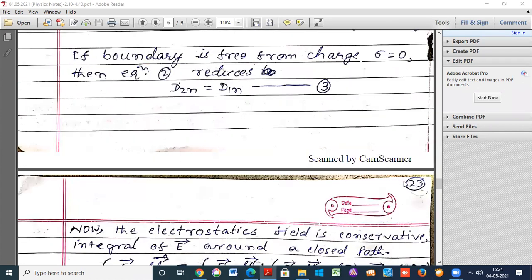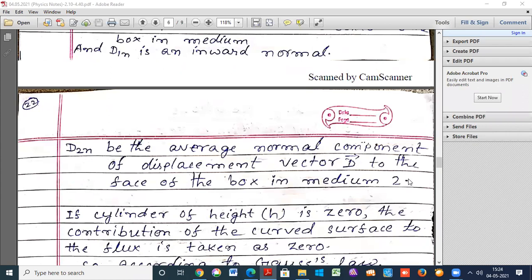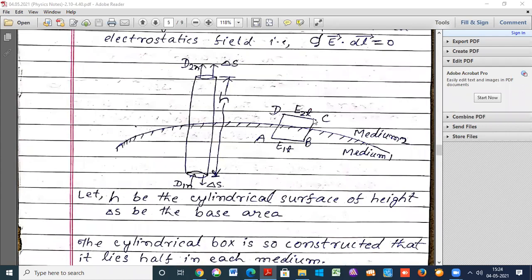If the path length BC is very small, suppose it is 0, the work along the segments BC and AD of the path normal to the boundary is 0.